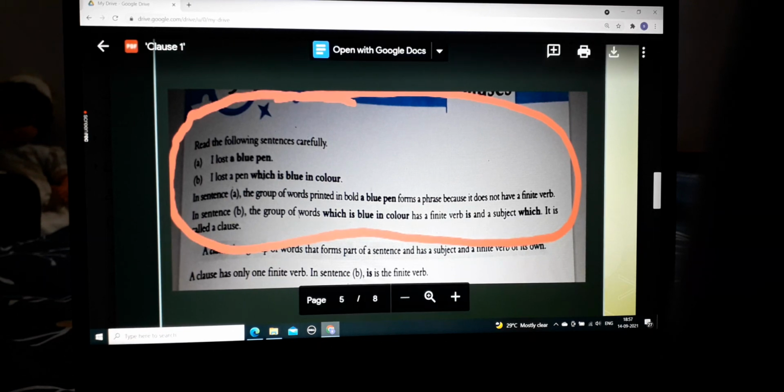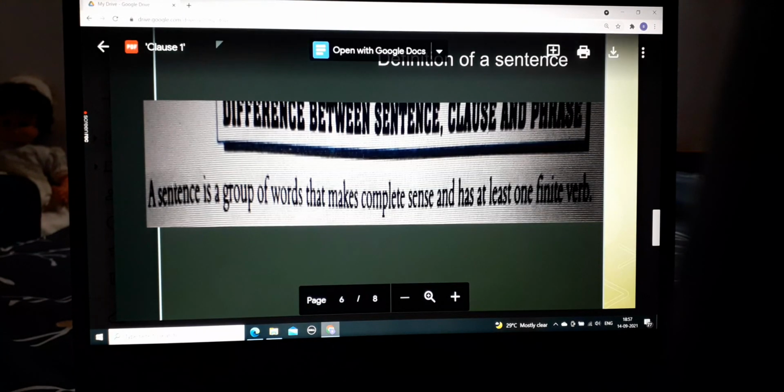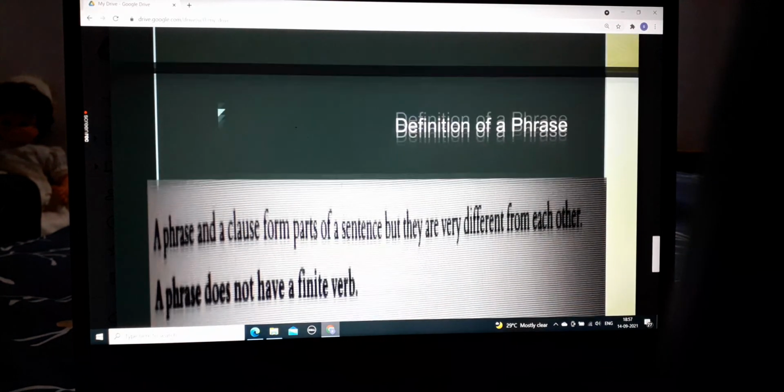Hope you have understood. Now let us see what is a sentence. A sentence is a group of words that makes complete sense and has at least one finite verb. That means there will be one finite verb. Finite means countable. Fine.